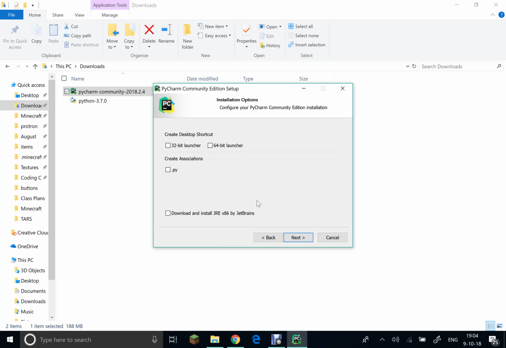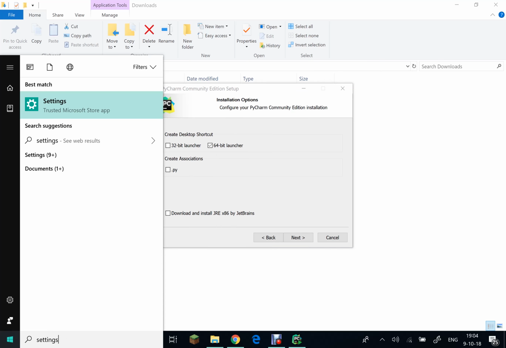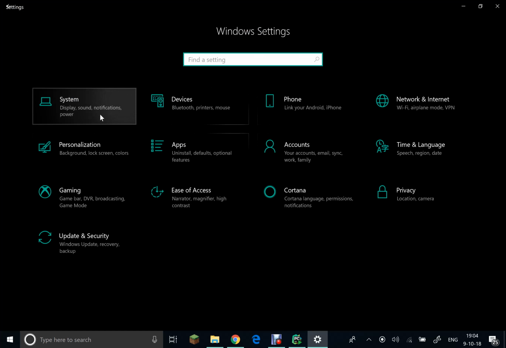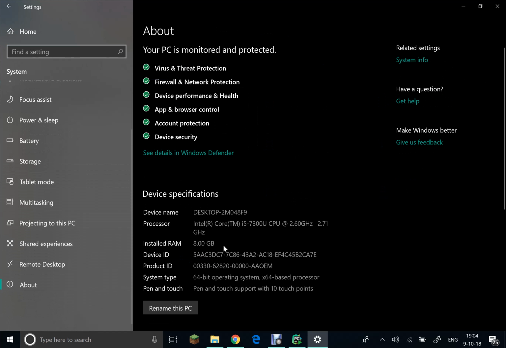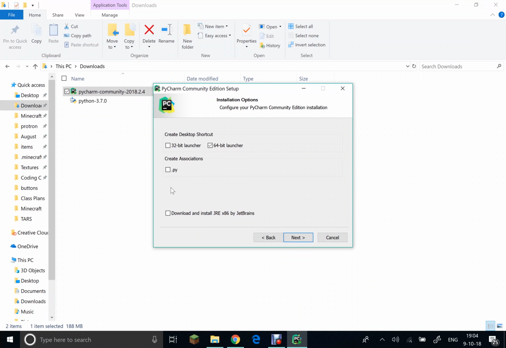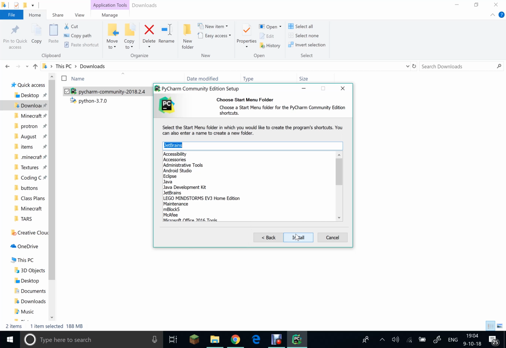Oops, back. Yeah, so over here, once you're on this page, it says create desktop shortcut. You could do this. I'm going to click 64-bit. Make sure it matches your computer's bit. If you don't know how to check it, just go to settings, go to system, and go to about. It should be somewhere over here. Yeah, 64-bit for me. All right. Then you can click create associations with .py and download and install JRE. Okay, then click next, click install.